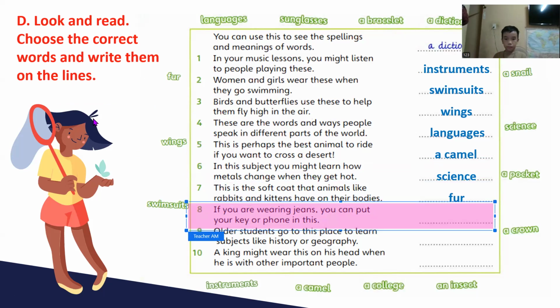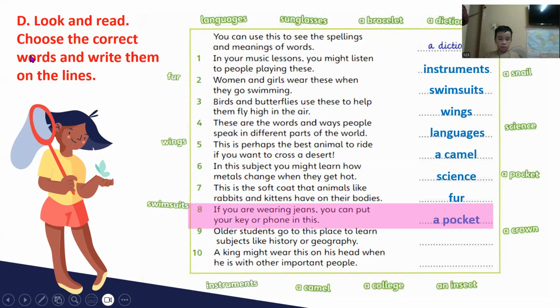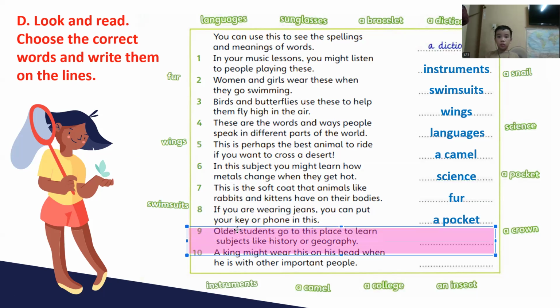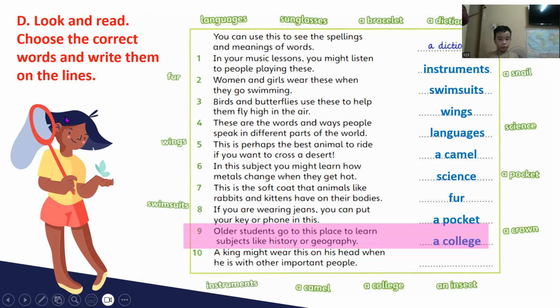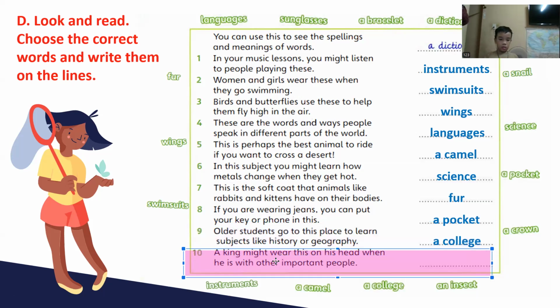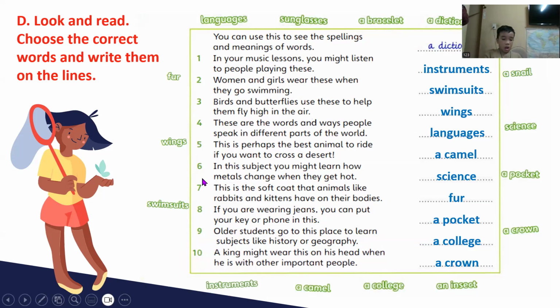If you are wearing jeans, you can put your key or phone in this. Pocket. Pocket. Yay. Okay, nine. Older students go to this place to learn subjects like history or geography. Is that school or college? This is a college. Yay. Then last one. A king might wear this on his head when he is with other important people. Crown. Wow, perfect, Peter. So easy peasy for you. So for that, I'm going to give you one big candy.